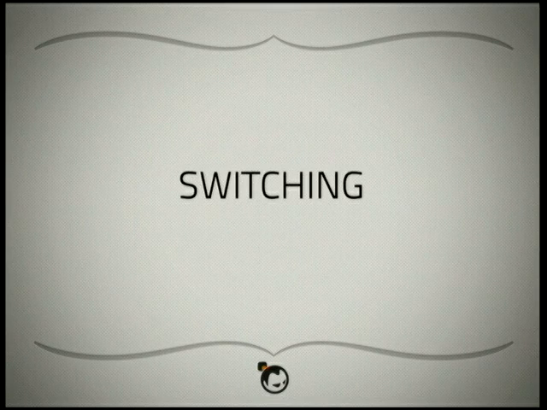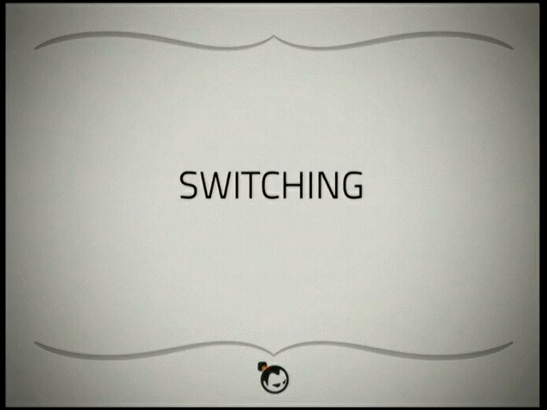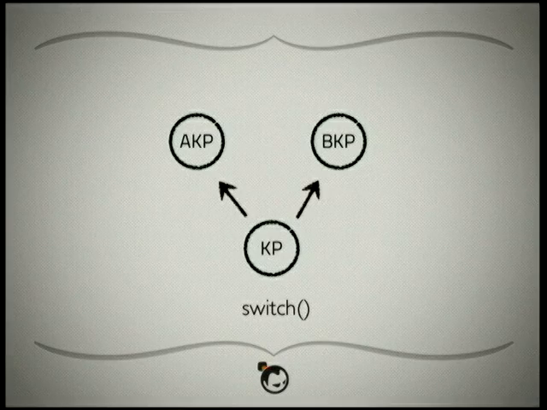So then FRP systems usually have this concept of switching. With event streams, you can have higher order event streams. We can have event streams that produce other event streams, and we can basically change the behavior of the system based on that higher level composition of event streams. Here we have key presses of the A button, key presses of the B button, and let's say we have something called key presses. These are all event streams.